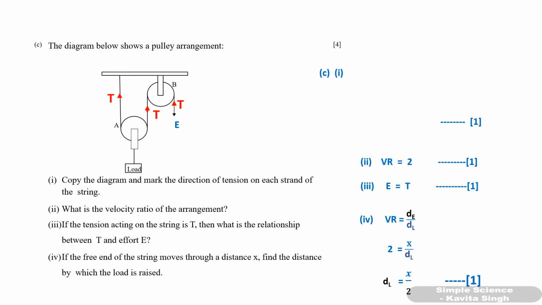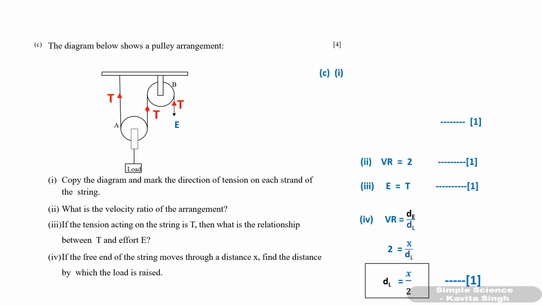So 2 is equal to x upon dl, because distance moved by effort is x. So distance moved by load will be x by 2. You can directly write this dl is equal to x by 2 without showing the first two steps also.